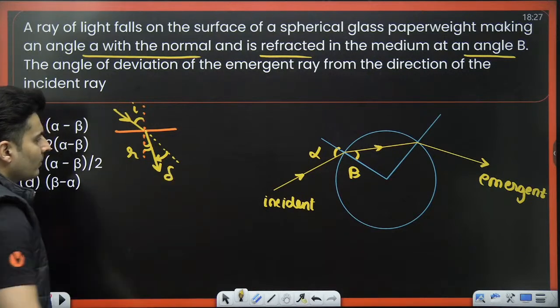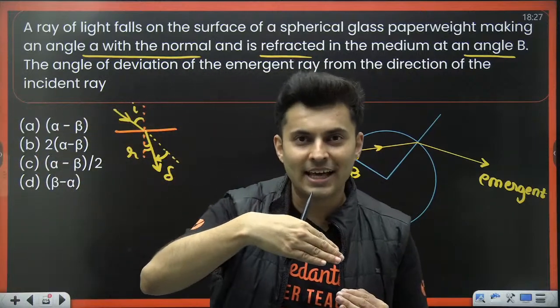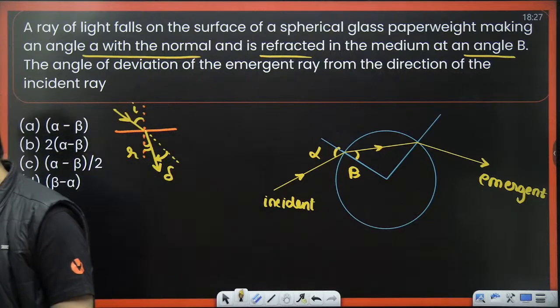This is your delta. Can you guess what is the deviation? The incident ray was going in a peculiar direction. It got tilted by some angle. What do you think is that angle by which it is tilted?